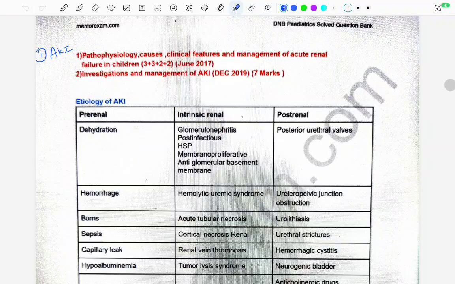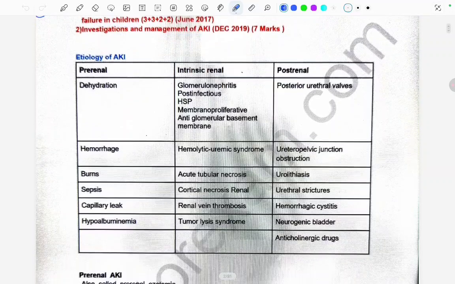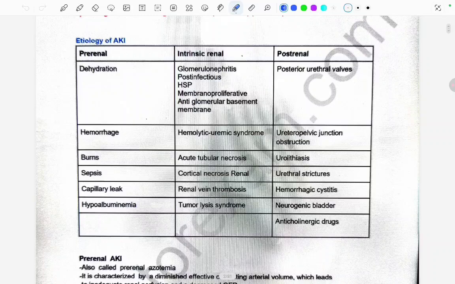Hi, in this video, we will read how to write the answer on AKI, acute kidney injury. Its pathophysiology, its causes, clinical features, management of acute renal failure in children, also its investigation and management of the AKI. So let's start. Let's start with the etiology of AKI.